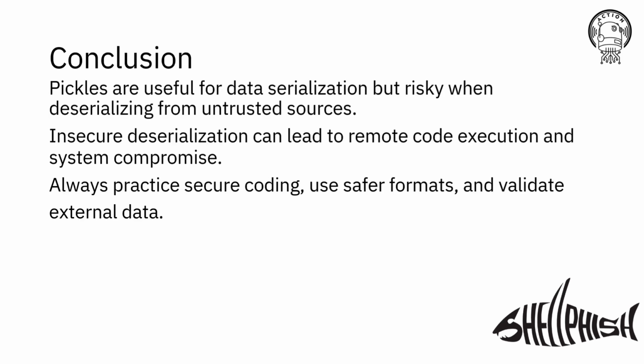So, how do we protect ourselves from these kinds of attacks? One obvious solution is to avoid using pickle for untrusted data. Instead, we can switch to safer serialization methods like JSON or YAML, which don't execute code during deserialization. If you do need to use pickle, you should consider hardening the process by adding security layers. For instance, you can validate the pickle data before deserializing, or use digital signatures to ensure that the data hasn't been tampered with. Another option is to sandbox the environment in which the deserialization happens, limiting the potential damage if a malicious payload is executed.